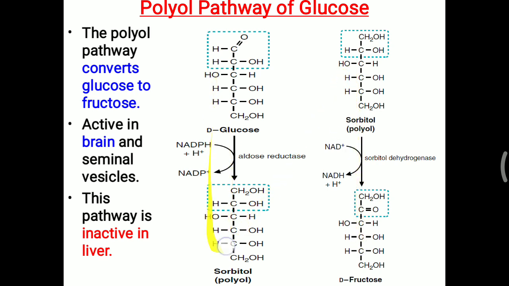The importance of this pathway is formation of fructose whenever needed. Particularly in the brain and seminal vesicle, in the seminal fluid, this fructose is present, and that is generally synthesized with the help of this polyol pathway. So that is the importance of the polyol pathway. Aldose reductase is frequently asked, how sorbitol is generated in our body. You have to remember this aldose reductase enzyme.